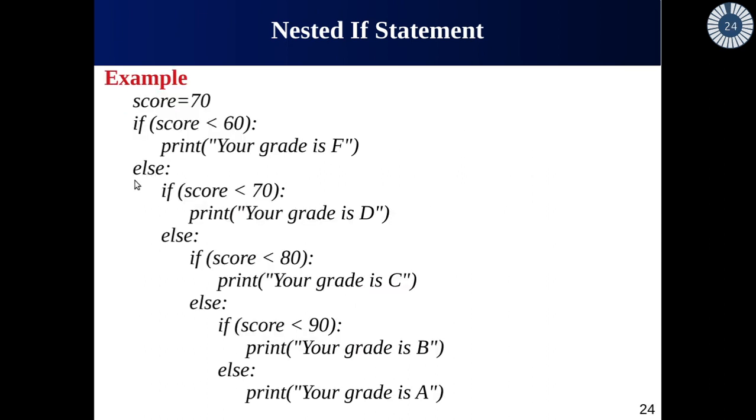Okay, then else, come here. Inside else we have to check another condition. If this condition is true, the statement will be executed, otherwise we have to move to the next else. So is 70 less than 70? No, it means this statement will not be executed. We have to move to the else portion. Here we have another if. Check the condition again. Is 70 less than 80? Yes, the condition is true. Then this statement will be executed. Your grade is C. Once we meet the condition, other statements will be skipped. They will not be executed.